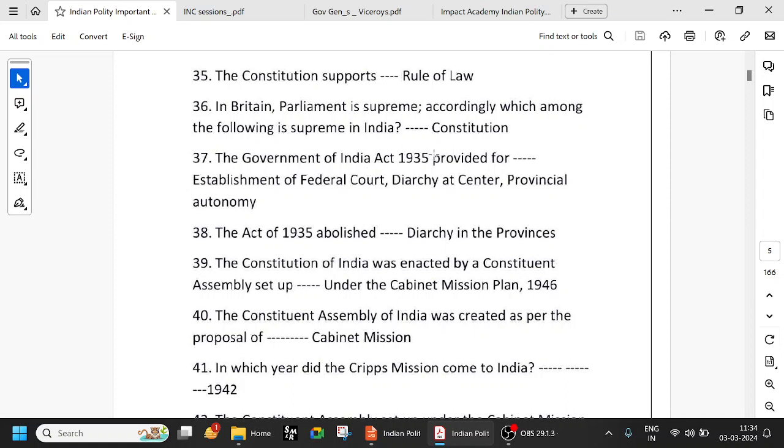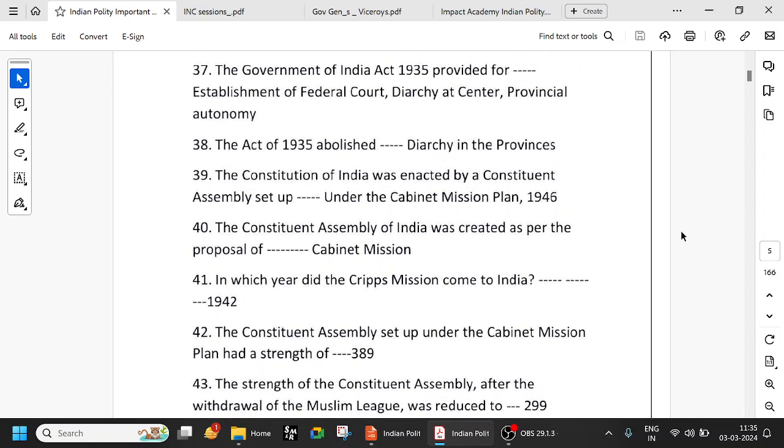The Government of India Act 1935 provided for establishment of Federal Court. 1937, we have seen diarchy at center. 1919 introduced diarchy in provinces, and 1935 abolished diarchy in provinces, established diarchy at center, and introduced provincial autonomy in its place. Again, the Act of 1935 abolished diarchy in the provinces, and it established diarchy at the center. Very important. See, frequently this is being asked.